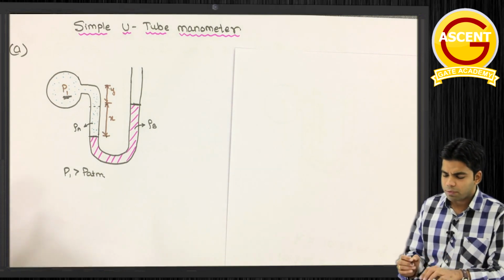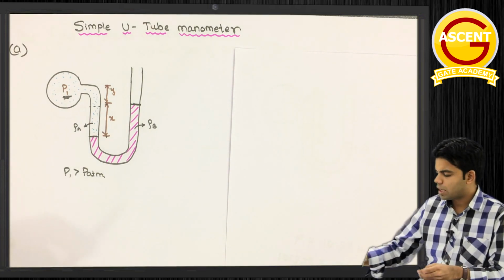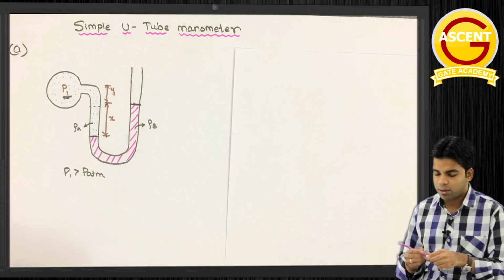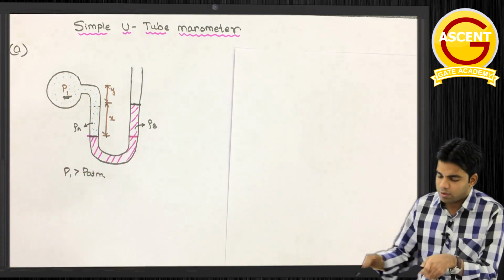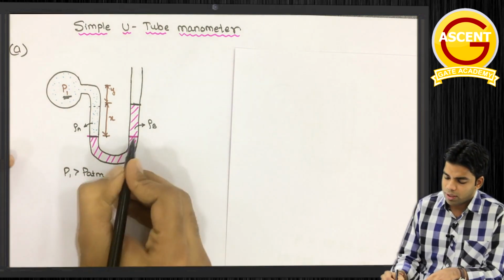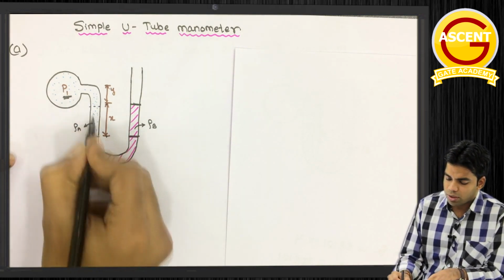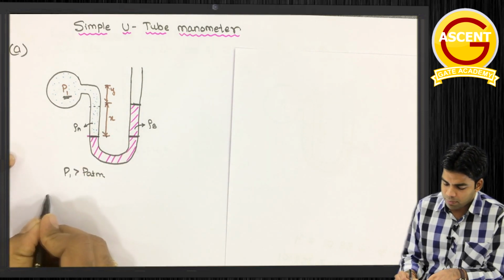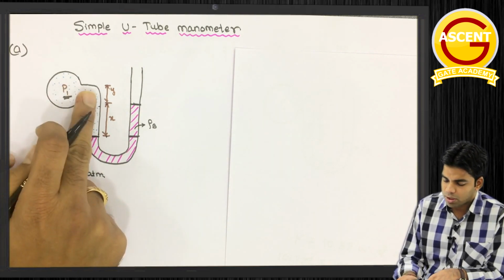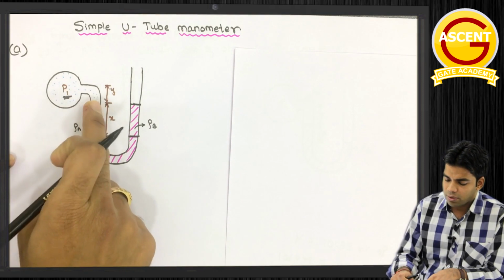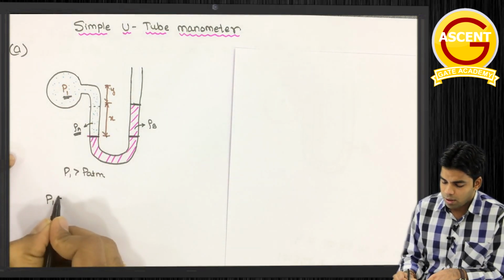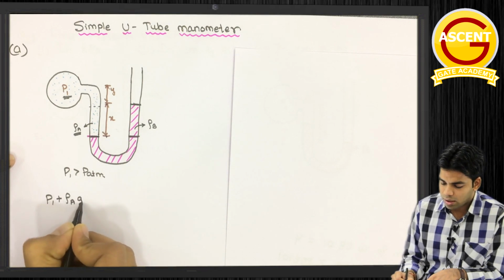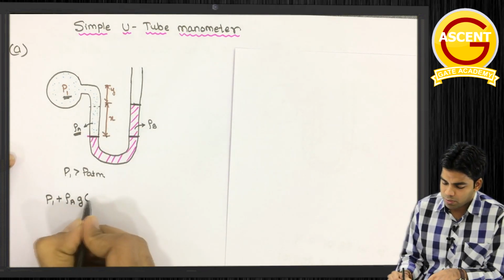Same principle we have to use, that the pressure will be same at the same level. That means we are equating this level. Suppose at this level the pressure will be same, so we have to equate the pressure at these levels. So here the pressure is P1, plus here we are having a certain fluid whose density is rho A, P1 plus rho A G into height x plus y.